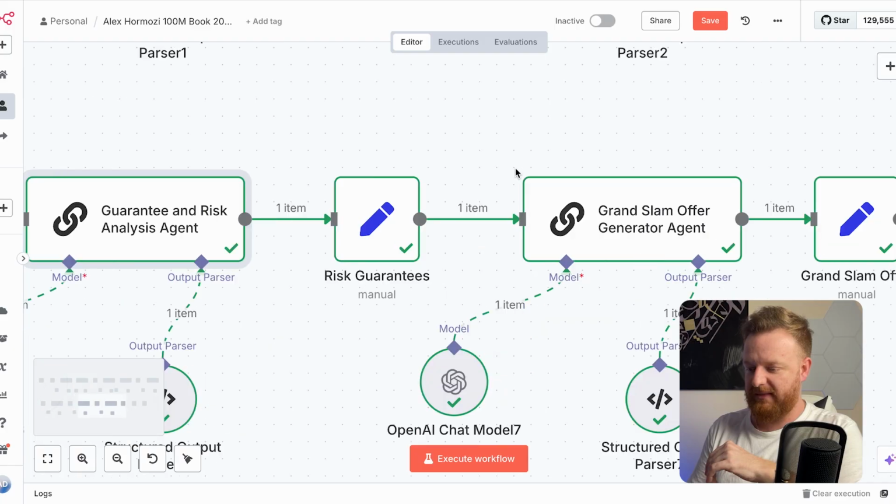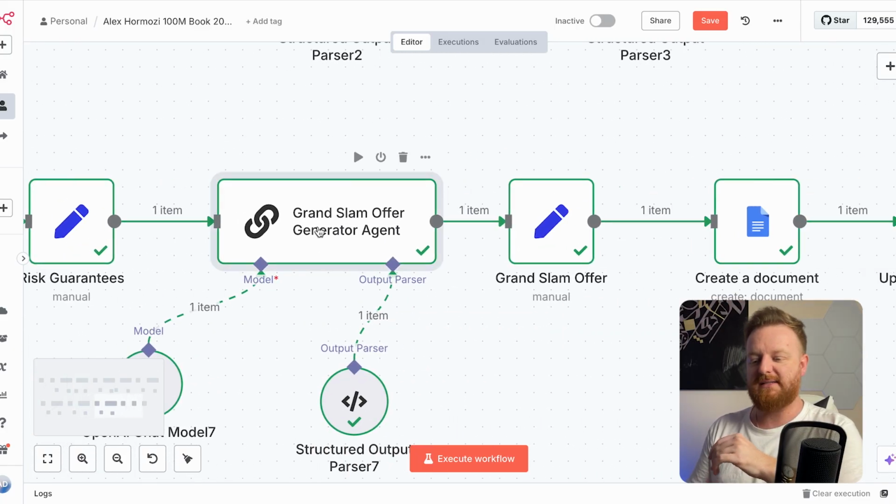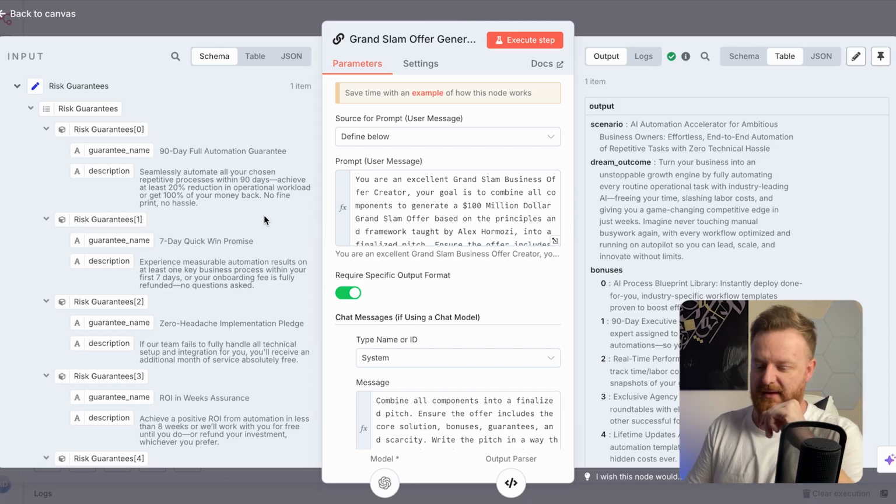So we guaranteed up to a point where we controlled, and that obviously made it exponentially more compelling. Now, would it be more compelling if we sold sales? Of course it would, but you can't guarantee that because that's reliant on them. Now, the final part is basically meshing this all together into the Grand Slam offer generator.